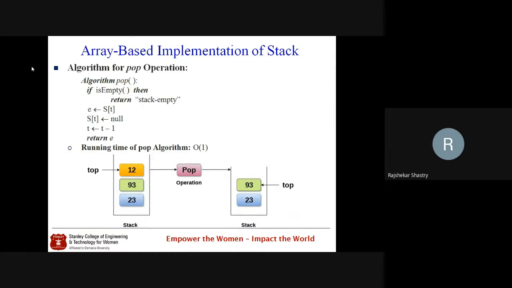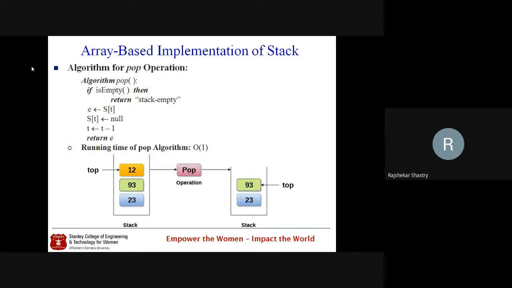Once again, if you try to delete, then 93 is the one which will be popped, and top will be decremented to 23. That is the 0th element, 0th index. Then once again, if I call the pop method a third time, it pops the element 23, and top will be decremented by 1. So top right now is 0. When it is decremented by 1, it will become -1.